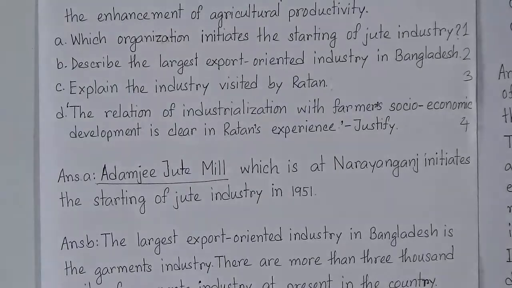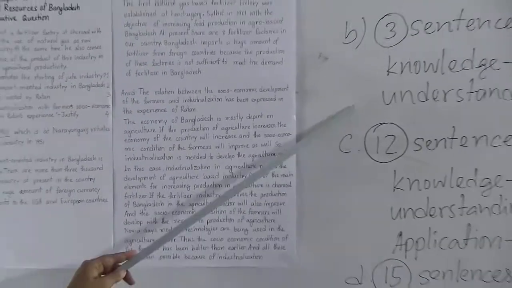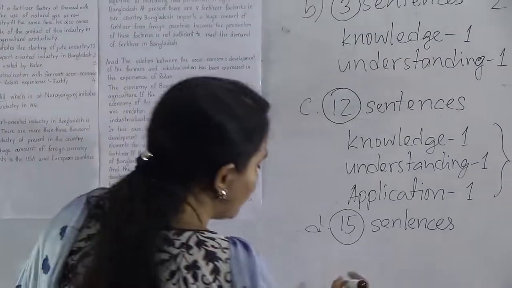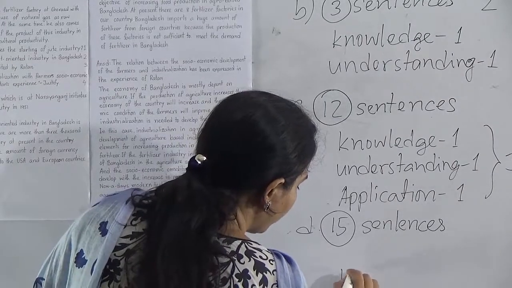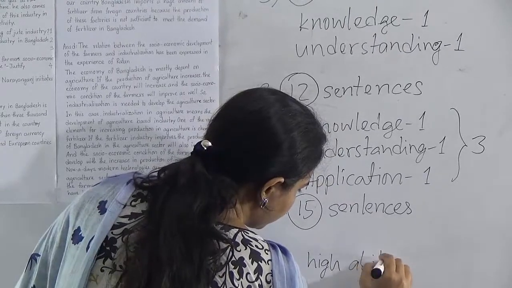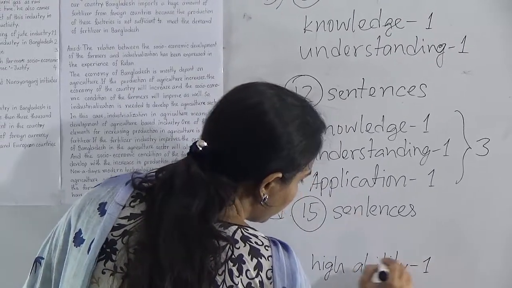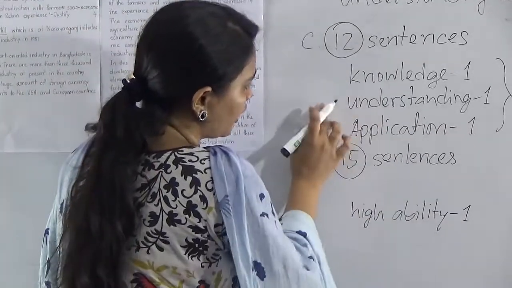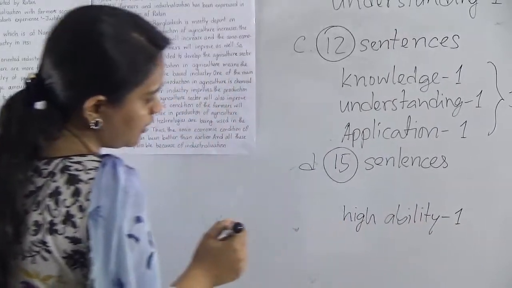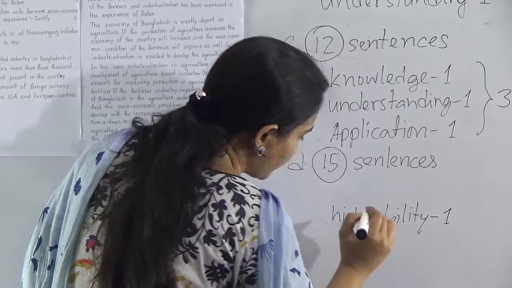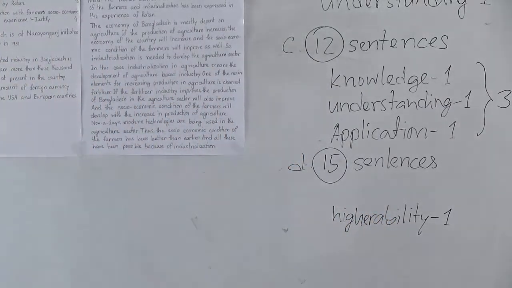And now, my dear students, look, for 4 marks, 1 mark for knowledge, 1 mark for understanding, 1 mark for application, and 1 mark for higher ability or higher application ability. So in total it will be 4 marks.